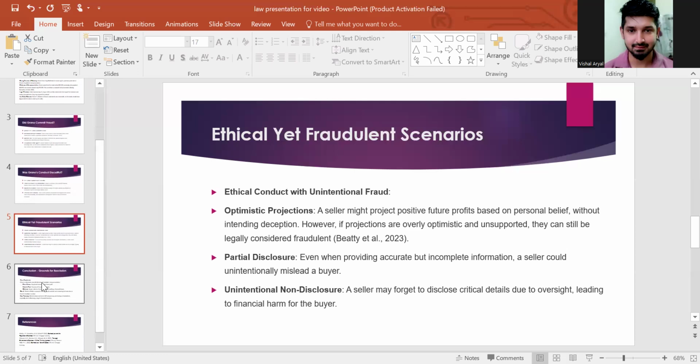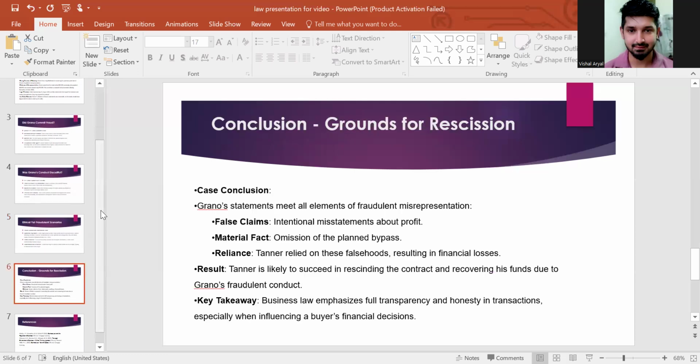Talking about the conclusion, grounds for rescission, case conclusion. Grano's statement met all the elements of fraudulent misrepresentation.